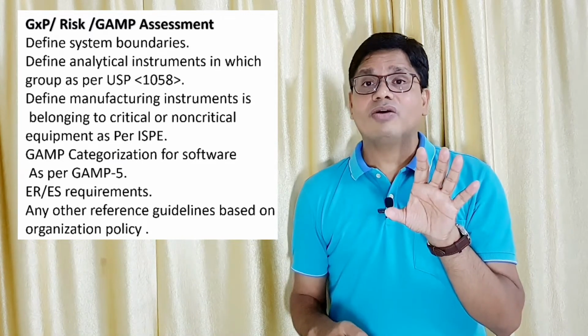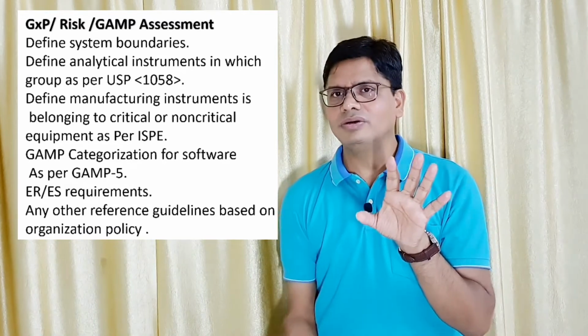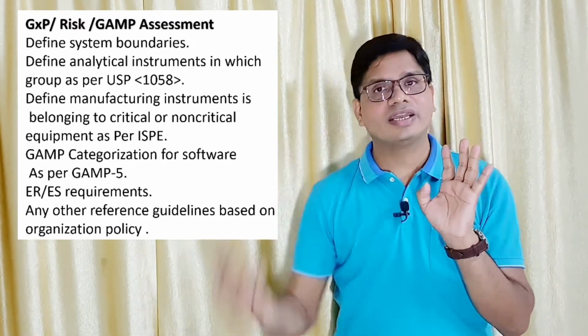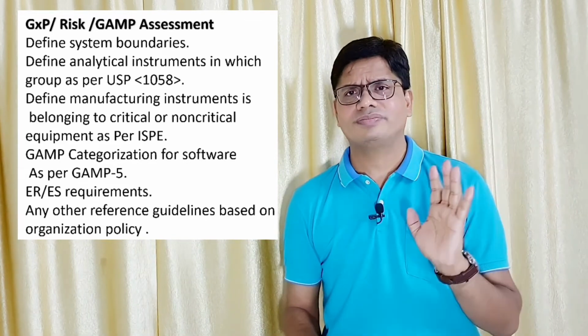Then the GAMP category is also mentioned in this document, because you have to do the software qualification also. So as per GAMP, it is category 1, category 3, category 4, category 5. Everything I have explained in my previous videos.